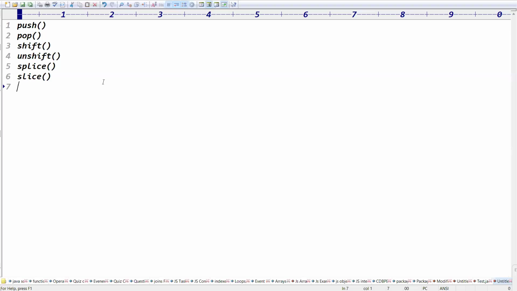Join function is very important, it converts the array into string format. Index of, includes, like that. Fine. Next.